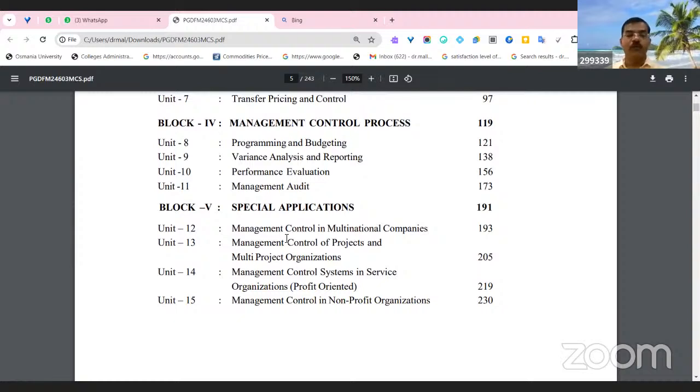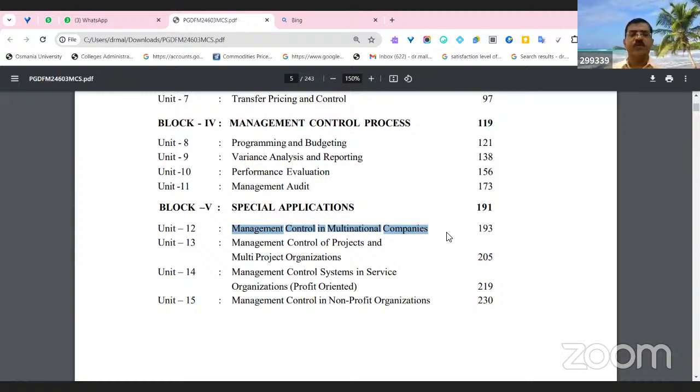Then after this block number 4, now we are going to have a slight discussion on special applications of management control techniques, like management control in multinational companies, MNCs. Why? Because these firms operate their activities in more than 2 or 3 countries. Their culture is different, employee behavior is different, and the attitudes of customers are different. The process is entirely different. Culture is also different, which is very important. So how does management control work in multinational companies?